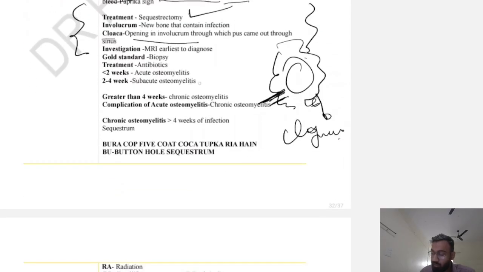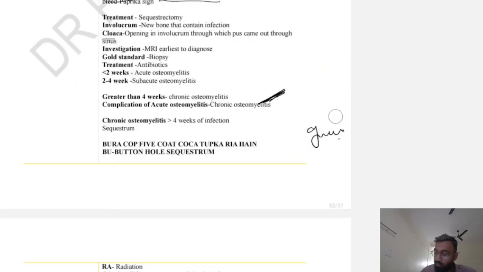So the gold standard is biopsy. I have already explained. And MRI, obviously, is a costly investigation, but it is the earliest to diagnose. Less than 2 weeks, it is known as acute osteomyelitis. 2 to 4 weeks is subacute, and greater than 4 weeks it is chronic.